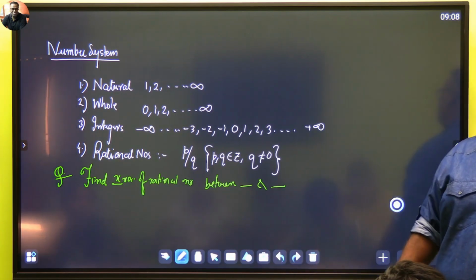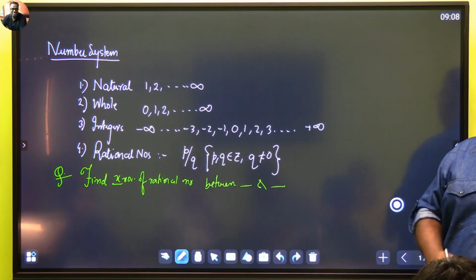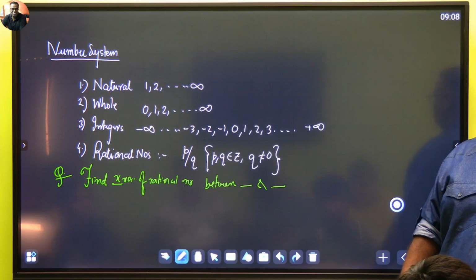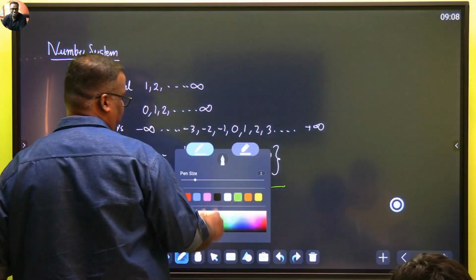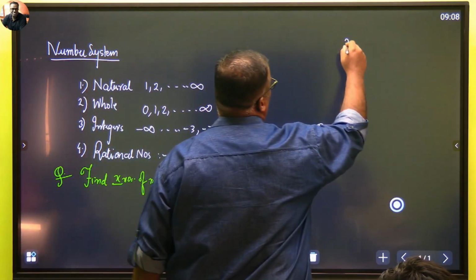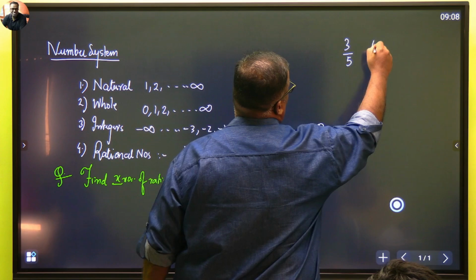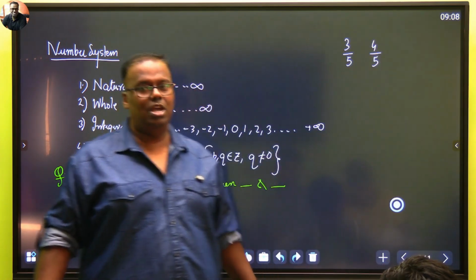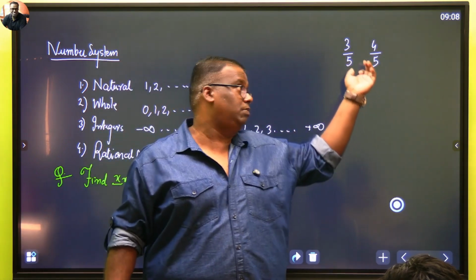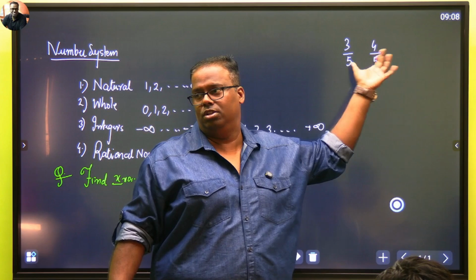There are two ways of finding. Either you convert them as equivalent fractions, stretch them and start finding. Let's say somebody tells you, आता है कि नहीं ये करना? Say somebody tells you between 3 by 5 and 4 by 5, find 10 rational numbers. Then आपको elastic से खींचना पड़ेगा. इसको 10 by 10 कर दो, इसको 10 by 10 कर दो, they'll become big.